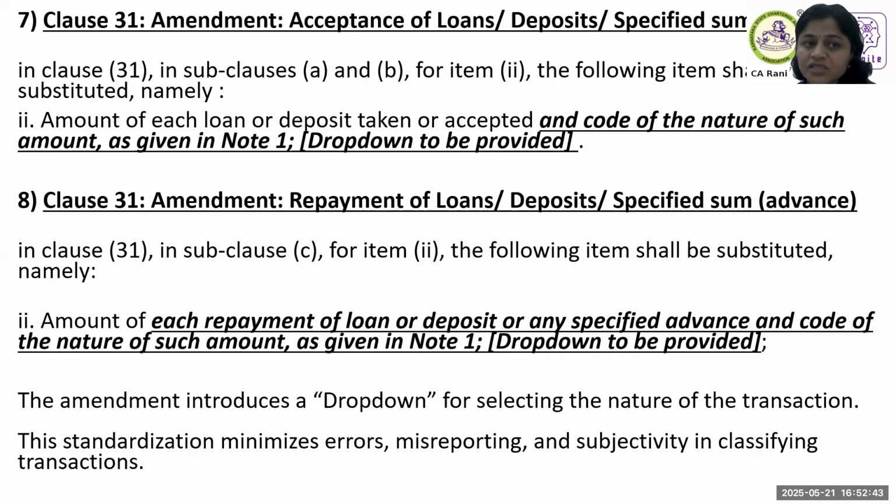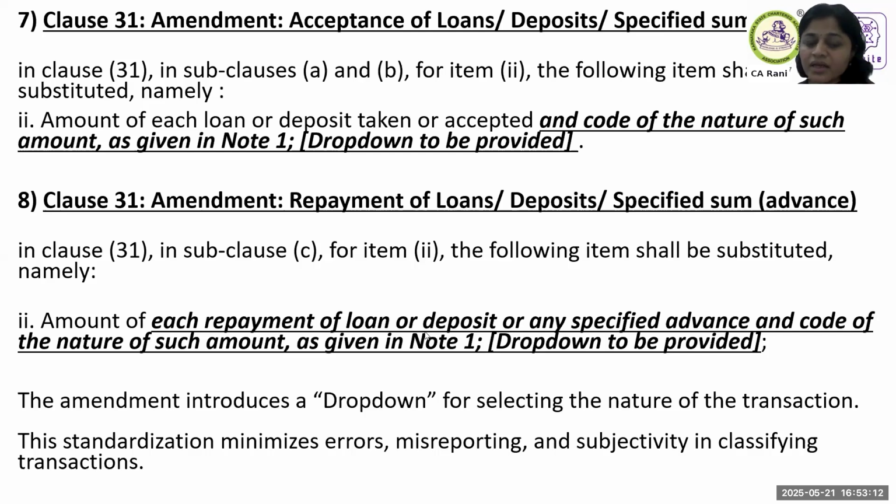Now, same clause 31, the next amendment. Again, in all these amendments, the purpose is basically to draw attention to that drop down, and we are expected to report the category in which the transaction has taken place in the books of account of the assessee. So 31 AB is about loan, deposit, and specified sum acceptance, and 31 clause C is about repayment of again a loan, deposit, or specified sum.